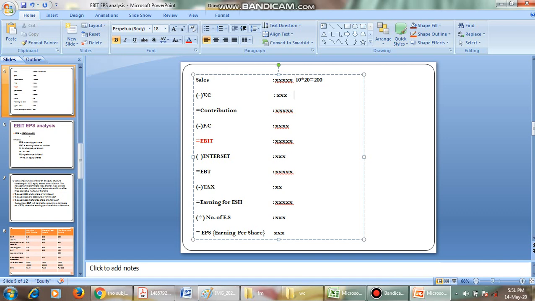Minus variable cost. What is variable cost? Variable cost is the cost that changes with the increase in production or sales.